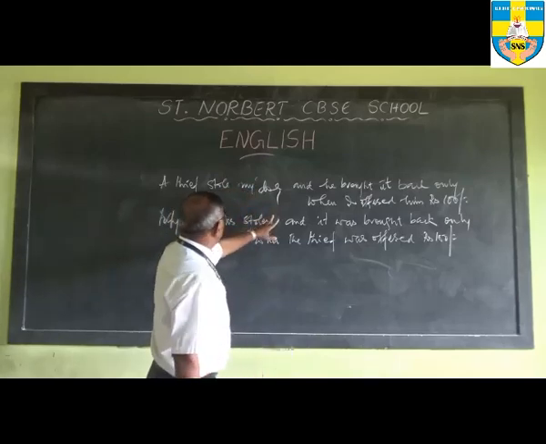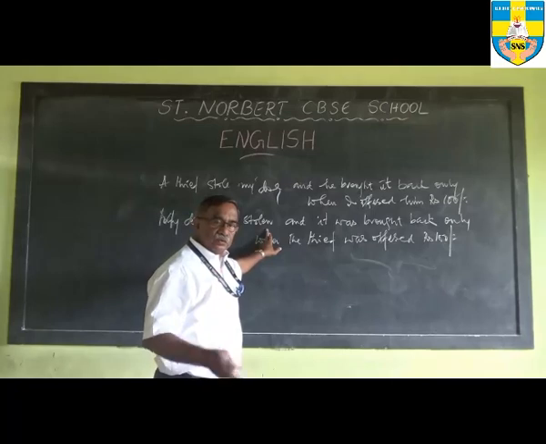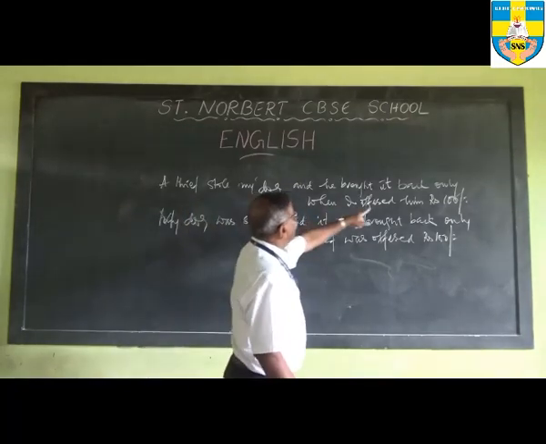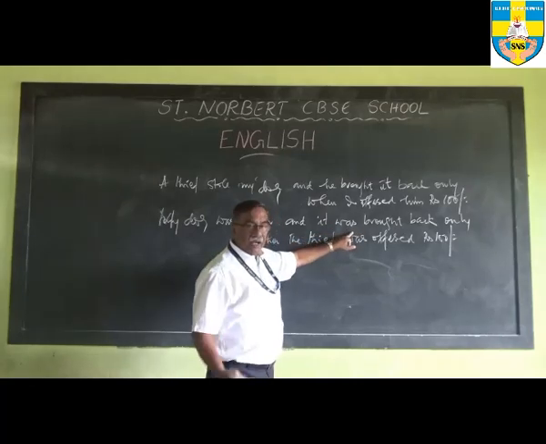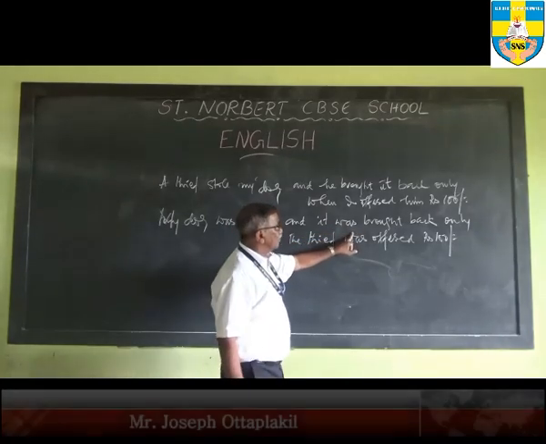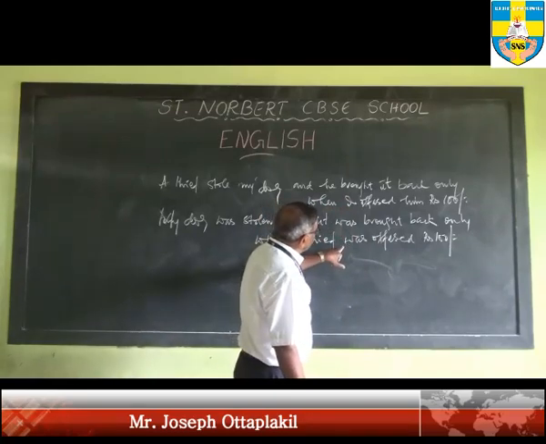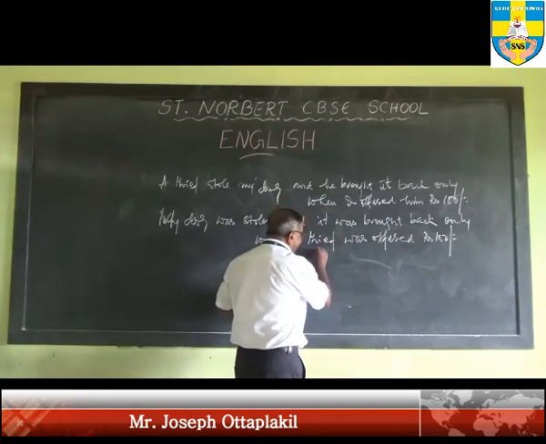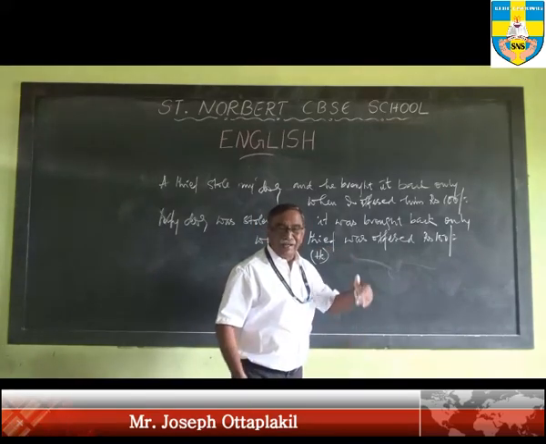Now look at it very carefully. A thief stole my dog. My dog was stolen. By a thief is understood, so I leave it. And he brought it back, and it was brought back. By whom? By him, by the thief, understood. And only when he was offered. Now suppose you say "when he was offered" here, then it can mean my dog or it can mean the thief.